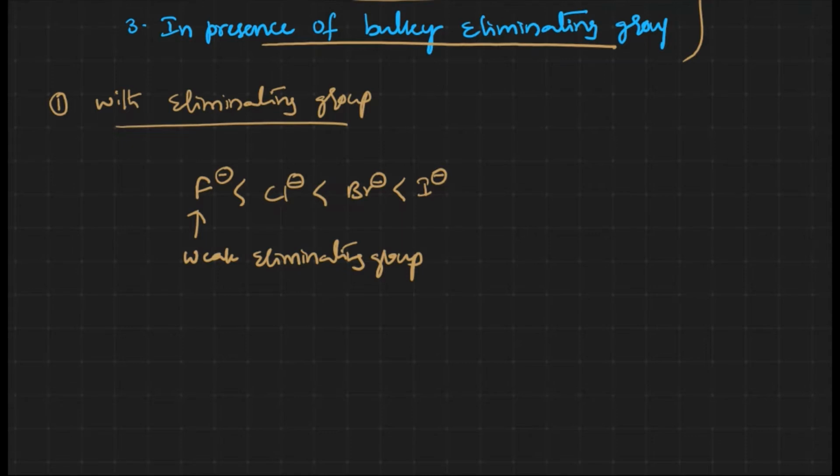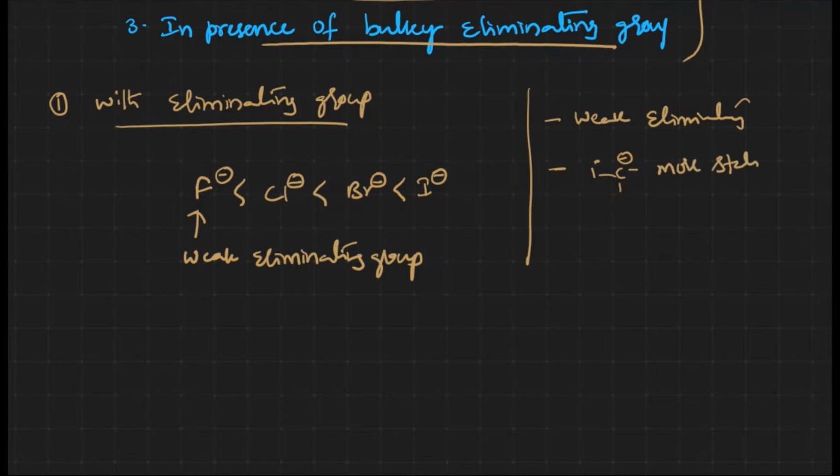Now I'll tell you we have many other reasons with a weak eliminating group. The second one is that primary carbanions are more stable. That means if the terminal carbon hydrogens are eliminated and the terminal carbon gets the carbanion, the carbanion is going to be comparatively more stable.